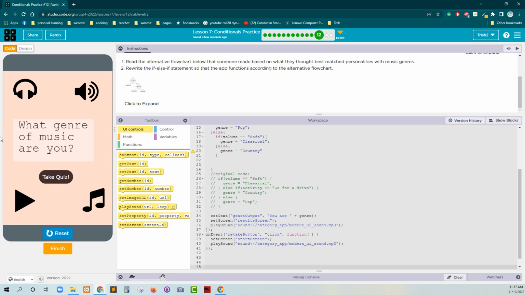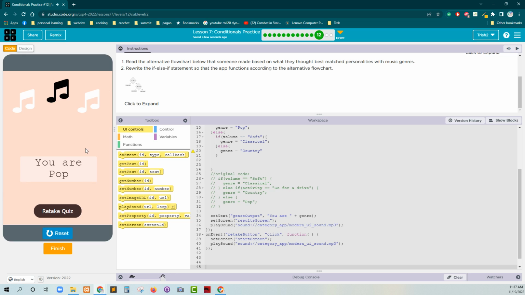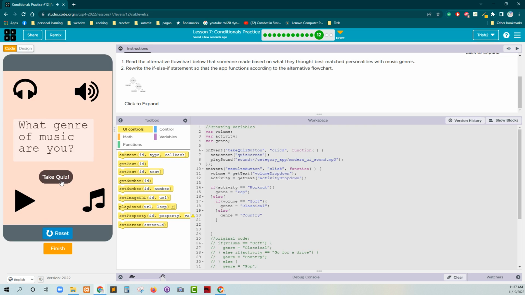So let's try this now. Take the quiz. We'll go ahead and leave it at soft. Let's say we're going to go for a workout. You are pop. Okay, that's exactly what we said, right? First thing we wanted to check was if their activity is workout, then set genre to pop. All right, so let's take the quiz.